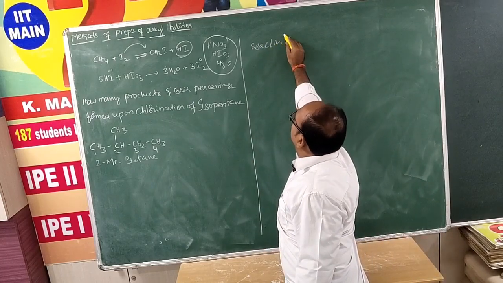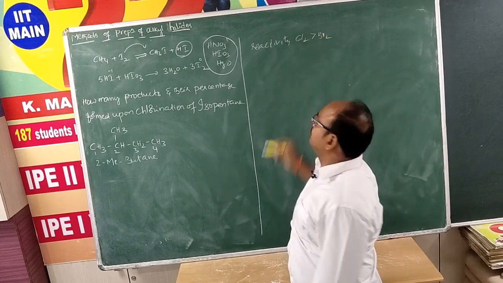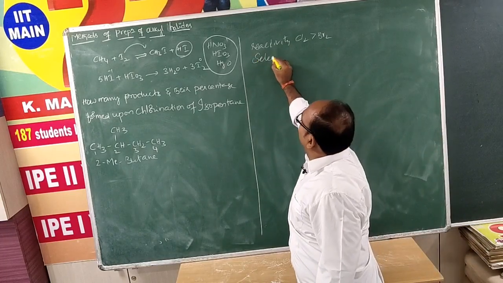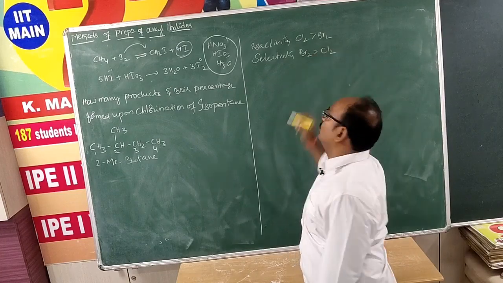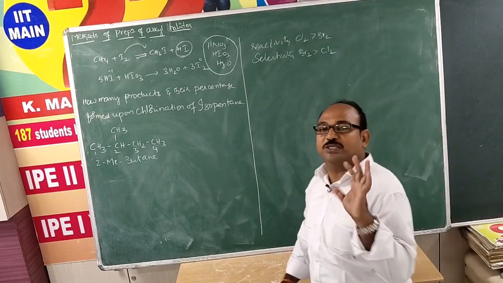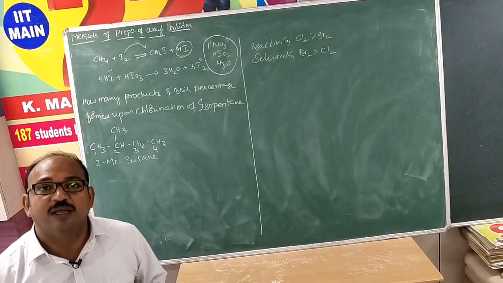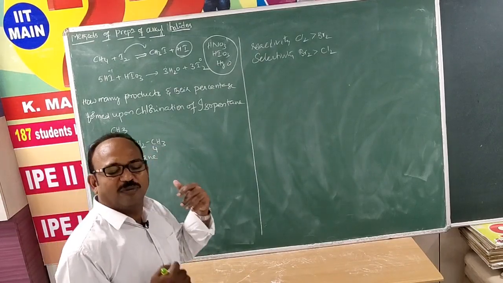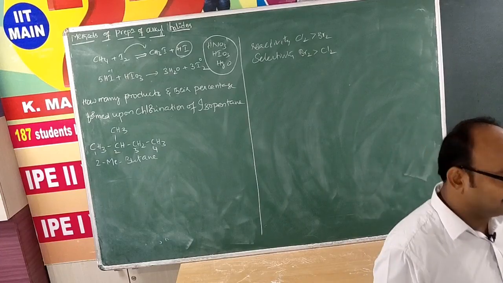Reactivity order: Cl2 is greater than Br2, whereas selectivity order: Br2 is greater than Cl2. So which hydrogen does it have to abstract? Obviously bromine prefers to abstract the more stable one.